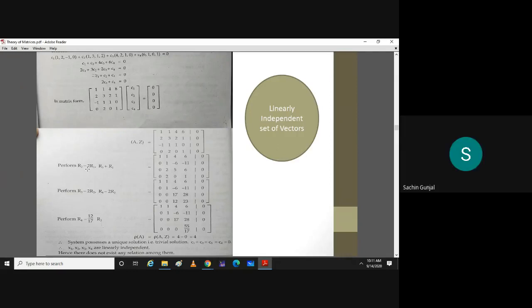R2 minus 2 R1, and R3 plus R1. Right. So here we will get 1, 1, 4, 6, 0, then 0, 1, minus 6, minus 11, 0. As the last column is complete 0, it will be as it is till the end. Then 0, 2, 5, 6, 0, 2, 0, 1.